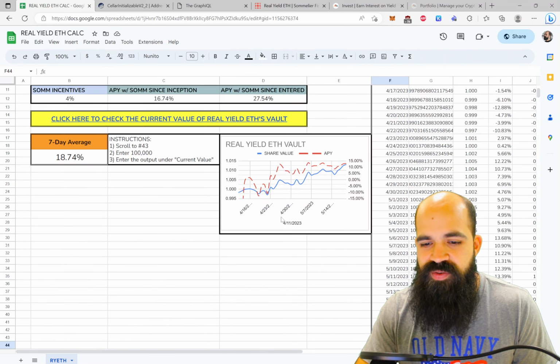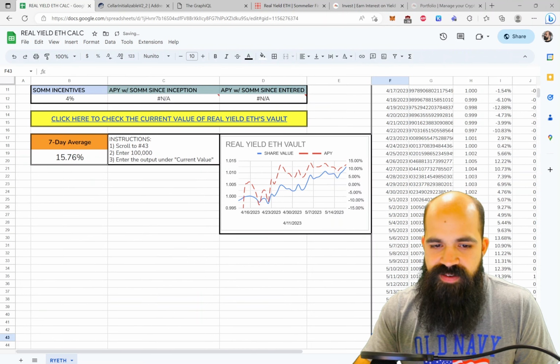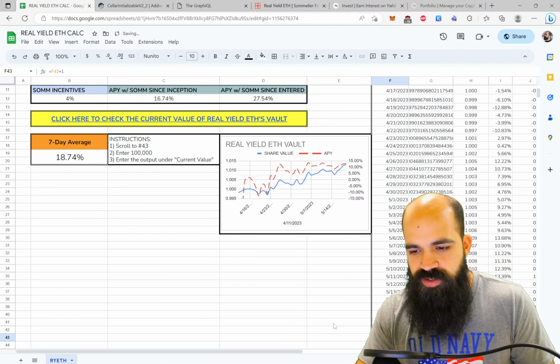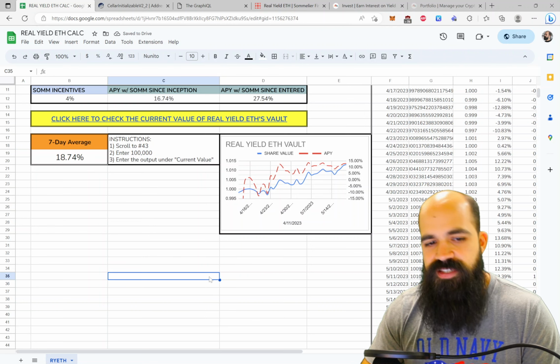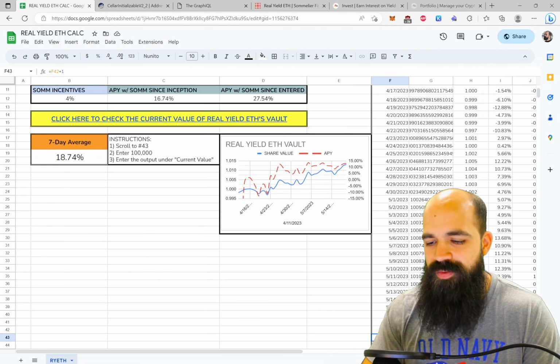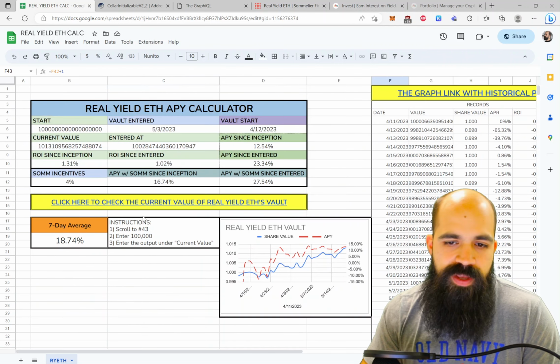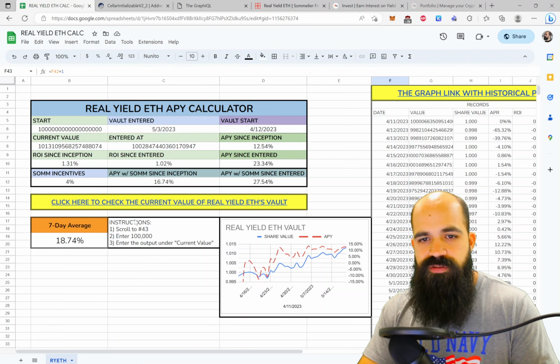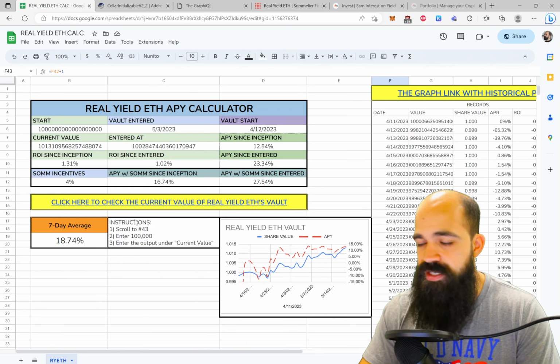So let's say I didn't have this, right? Oh, it still gives me the latest value. That's cool, actually. So if I delete these, I still get the 7 days previous to that. Or rather, it just doesn't count this one. So that's why it's 15%. Awesome. So hopefully this helps you guys conceptualize what we have going on at Real Yield ETH on Sommelier.